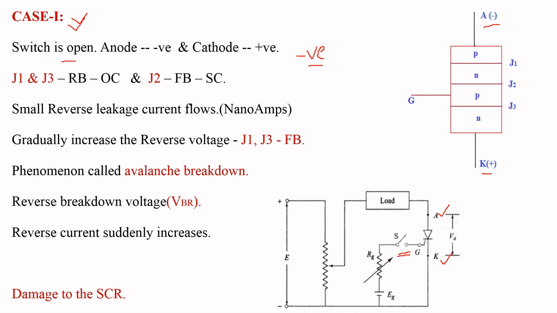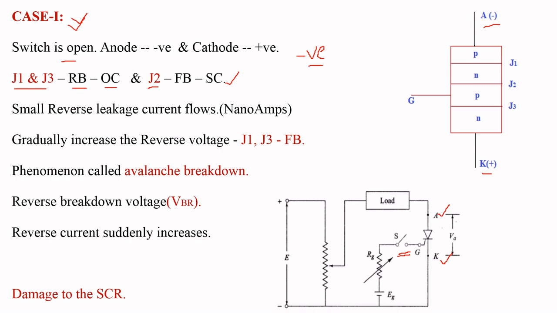Then the junctions J1 and J3 come into reverse bias, which act as an open circuit. Similarly, junction J2 comes into forward bias, which acts as a short circuit. This concept we already discussed in the previous video, that is, working of SCR.